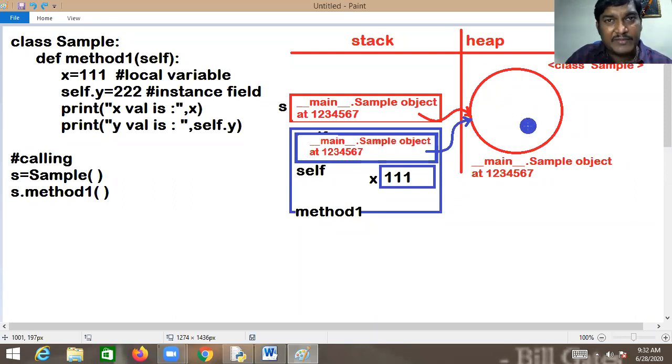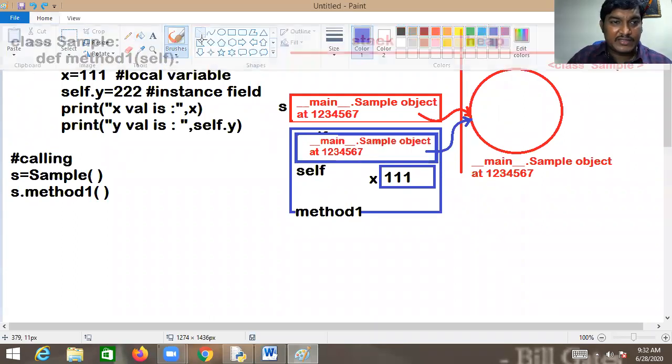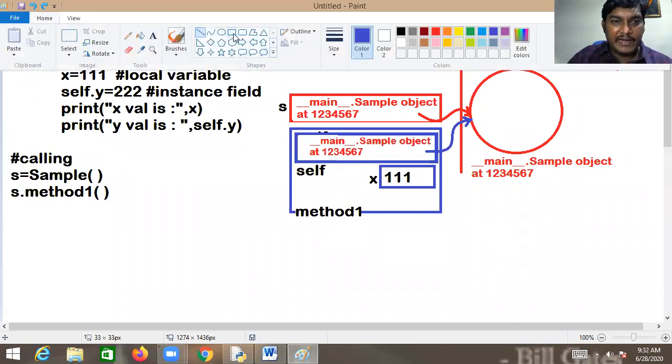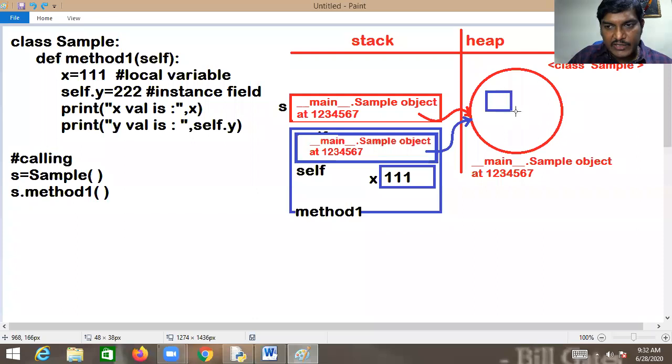Have you declared any variable with the name Y? No, sir, not yet. Then what the Python virtual machine will do is immediately create one memory block within the object with the name Y. That you need to understand. If you use self, the memory is allocated in the object. Now observe this: 222 is assigned to the Y member referred by self.